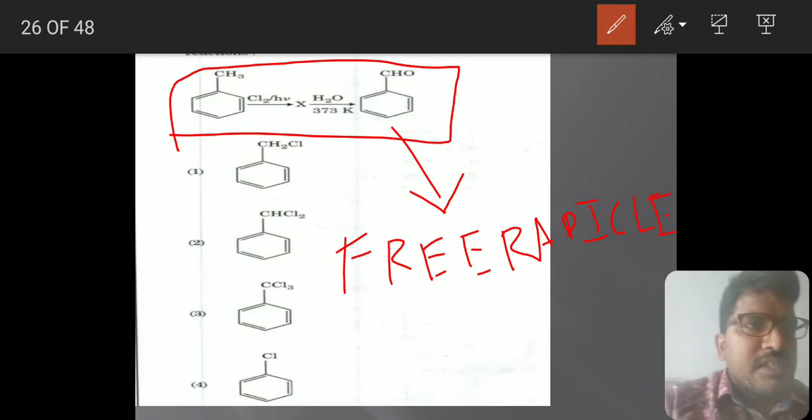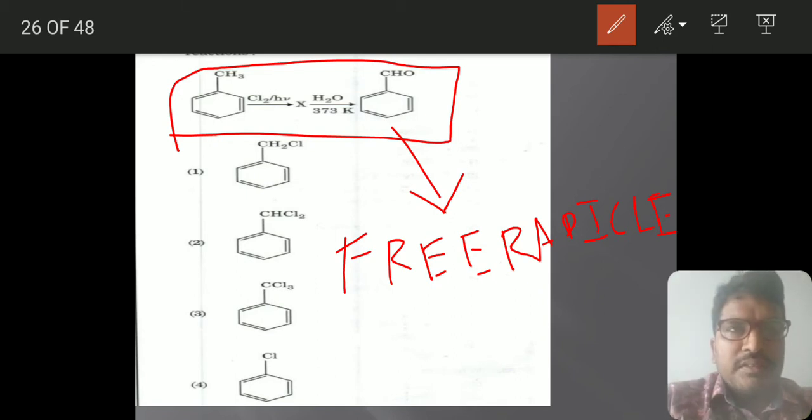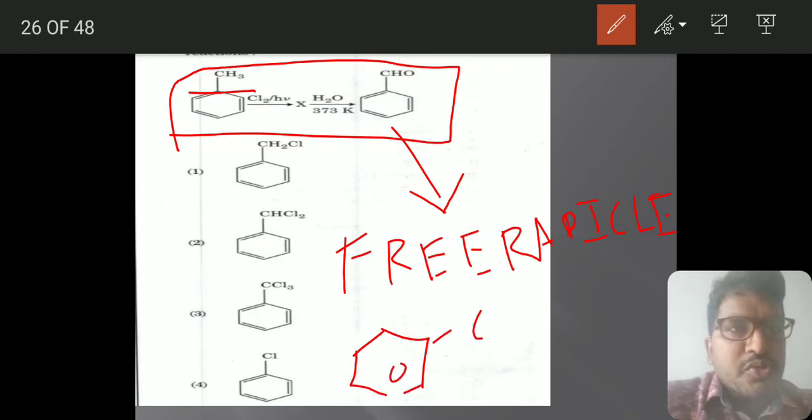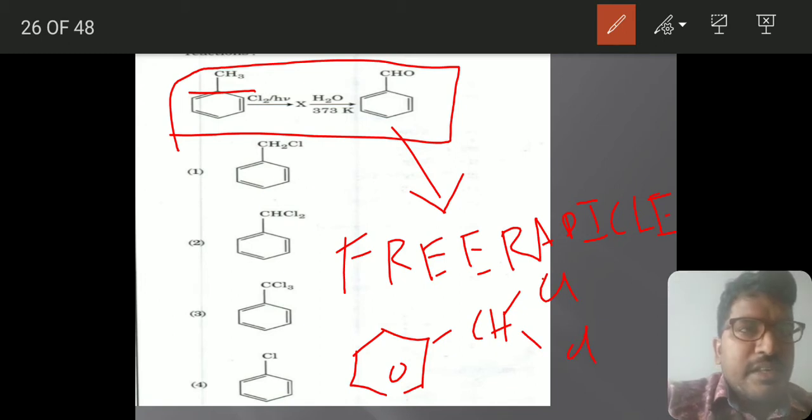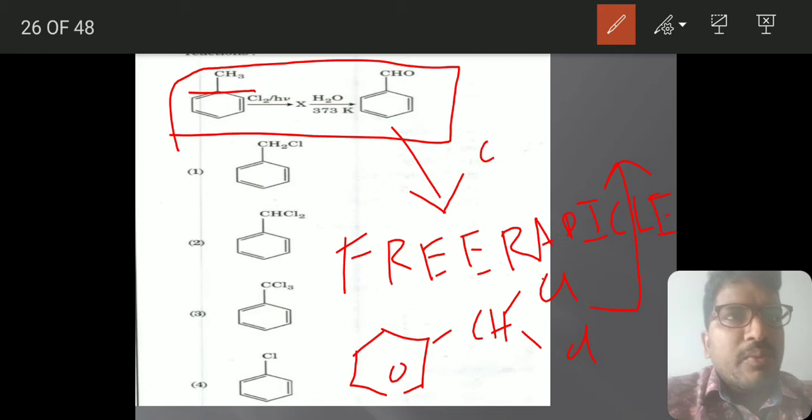If you see this, 2 hydrogens should be removed and 2 chlorines should come. So CHCl2, and then alkyl halides with alcohols will produce OH.